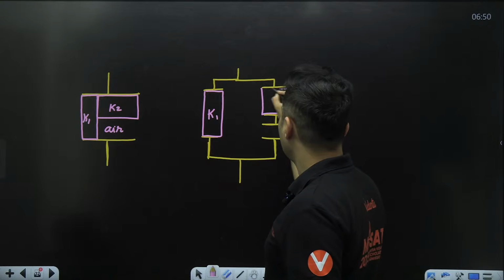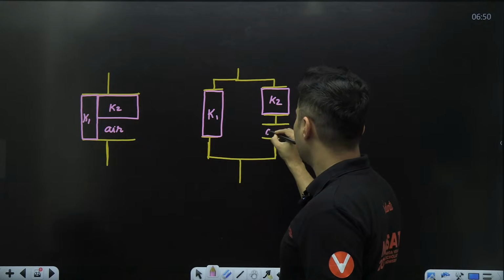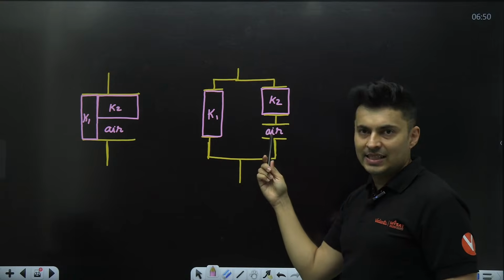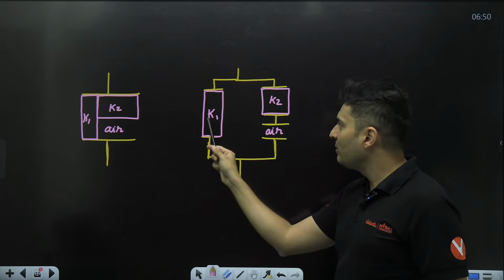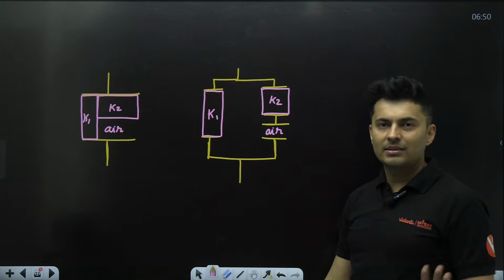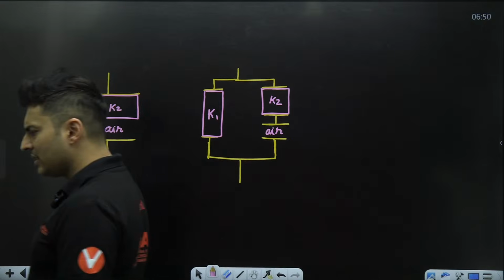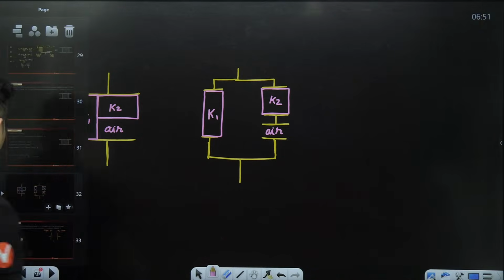This will be K2, and this will be air. This is how it will go. So K2 and air will be in series, and their combination will be in parallel with K1. That's how you are going to do it, if that was your question. Okay, still simple only. Okay, fair enough.